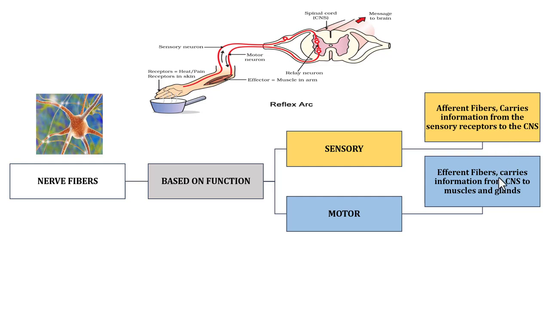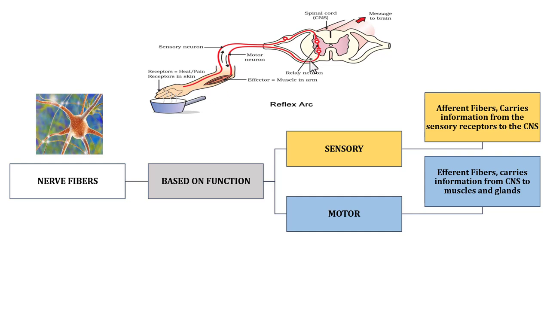And before even the brain is aware of any information that is carried from the sensory receptor, the reflex arc in the spinal cord gets activated. And then, to protect our hand from injury, we have to withdraw our hand, right?